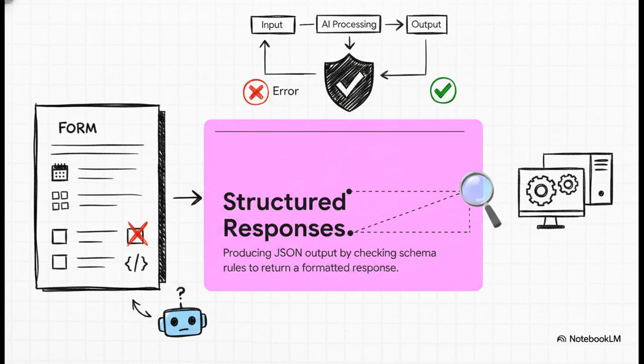If errors are found, like, say, it put a whole paragraph where a simple calendar date should be, the system kicks it right back, returning an error message, and forces the AI to fix it. It physically cannot submit the work until every single box is formatted perfectly.